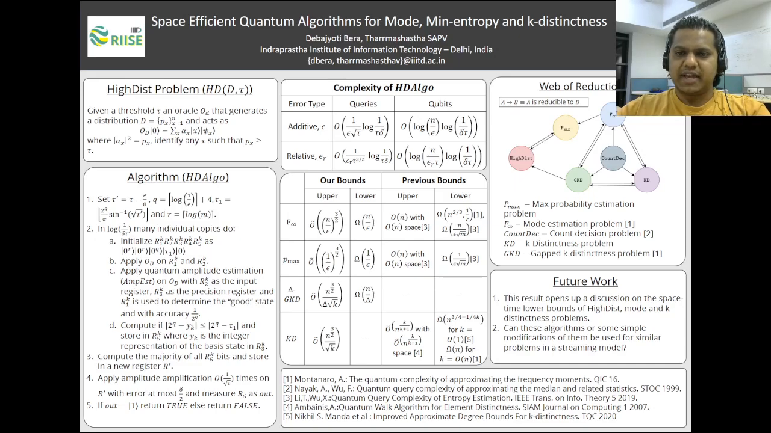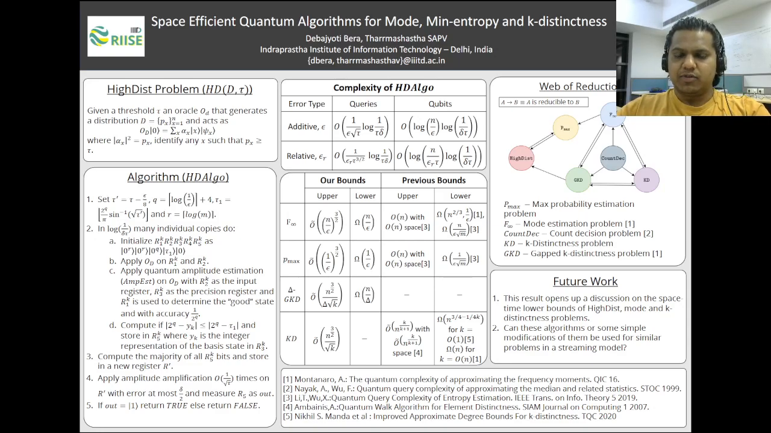We show that the k-distinctness problem can be reduced to the high-dist problem. The f infinity problem can be reduced to the additive accuracy version of the Pmax problem, and the min-entropy problem can be reduced to the relative accuracy version of the Pmax problem. Now, using these reductions, we obtain quantum algorithms for these problems with query complexities as given here in the poster.